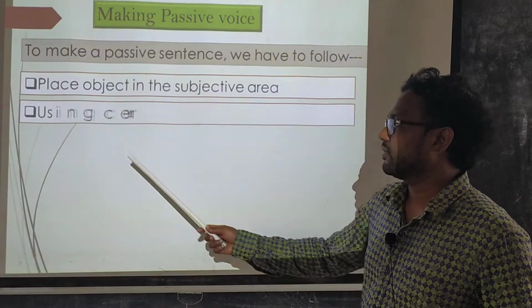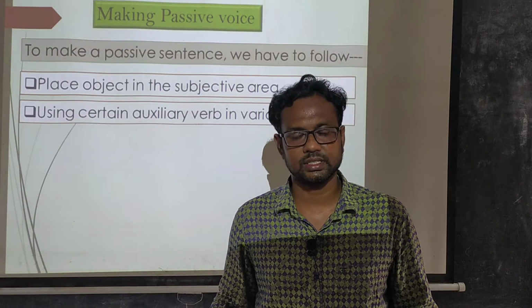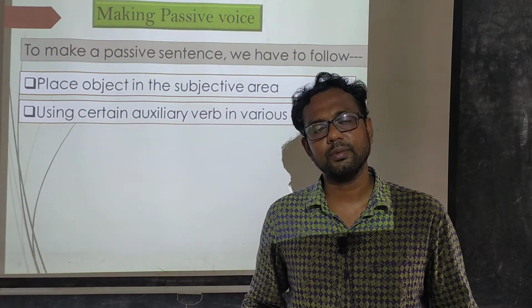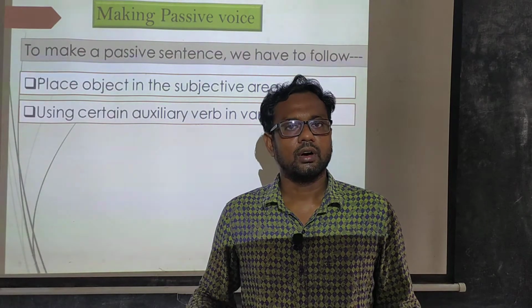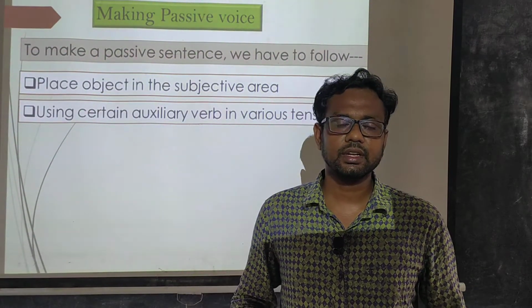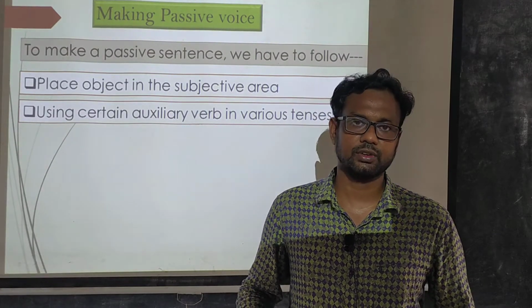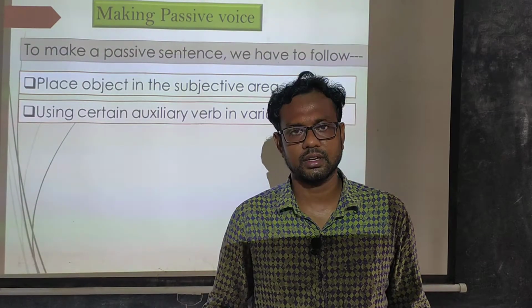Now it is time for using a certain auxiliary verb in various tenses. Depending on the tense, you have to use various types of auxiliary verbs in certain places. You know, the auxiliary verb of an active sentence is certain, and the auxiliary verb of a passive sentence is certain, and depending on tense, you have to use the certain auxiliary verb in a certain place.